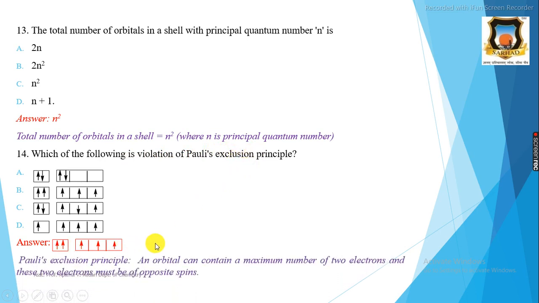The statement of Pauli's exclusion principle is that an orbital can contain a maximum of two electrons and these two electrons must be of opposite spin. But here in this case, the spin of these two electrons is parallel, therefore this is the correct answer for this question.